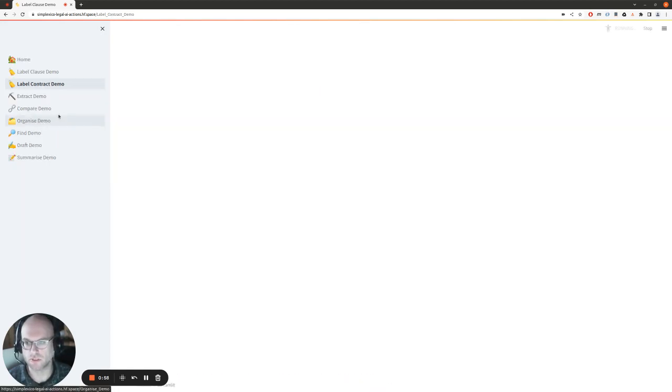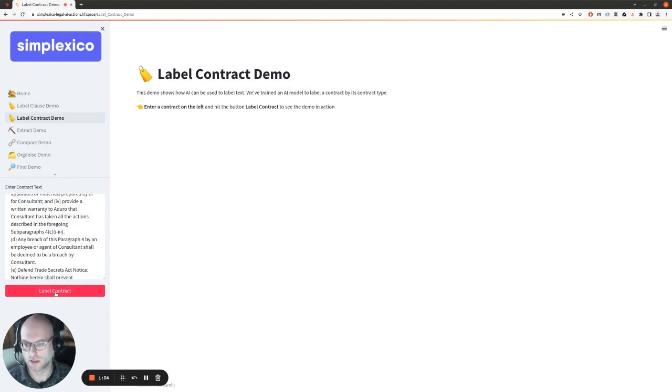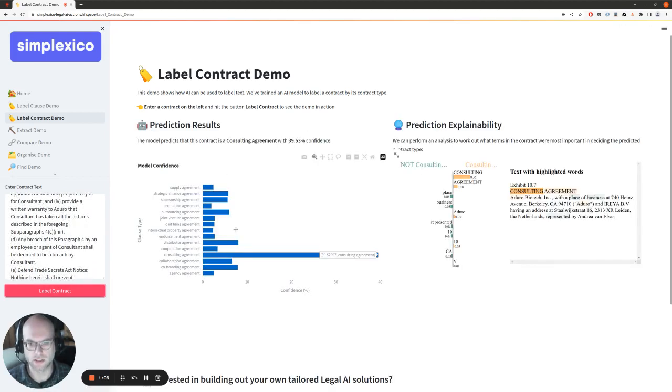We can do the same thing at the contract level as well. So here we've got the text of an entire contract, and we can run that through a model. And in this case, we get a prediction. This is a consulting agreement. And again, we have a confidence level and what particular terms were most important for the model to determine this.